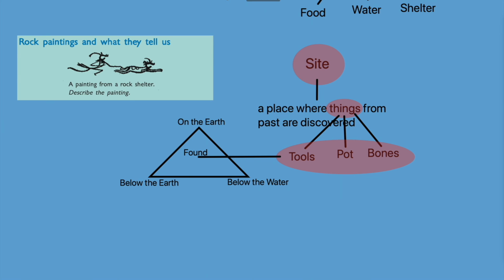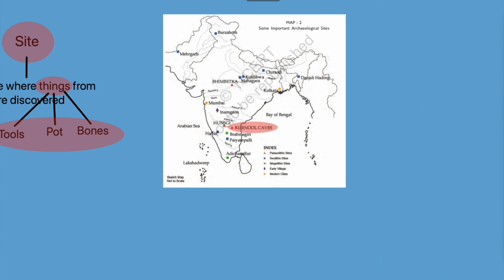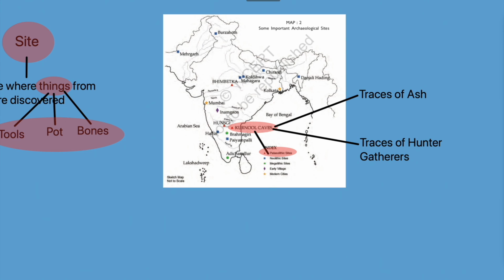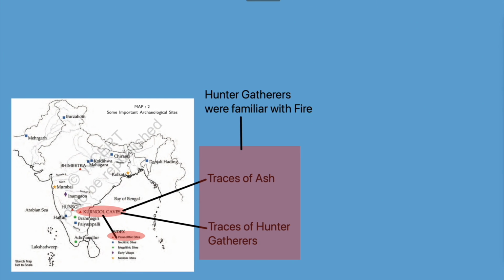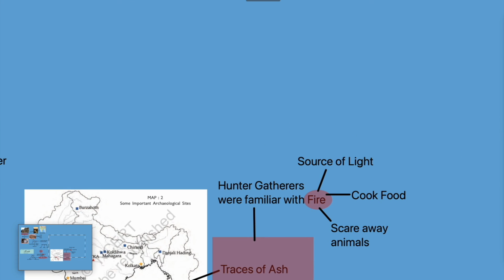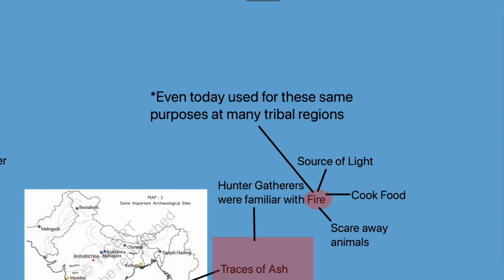Now have a look at this map again. This is Kurnool Caves, a Paleolithic site where we found traces of ash. And we read a few moments back that at this site traces of hunter-gatherers were found as well. That means hunter-gatherers were familiar with the use of fire. Of course, they must have used it as a source of light, to cook food and scare away animals. Even today, in many places which are still not developed at all, we find people using fire for the same purposes.